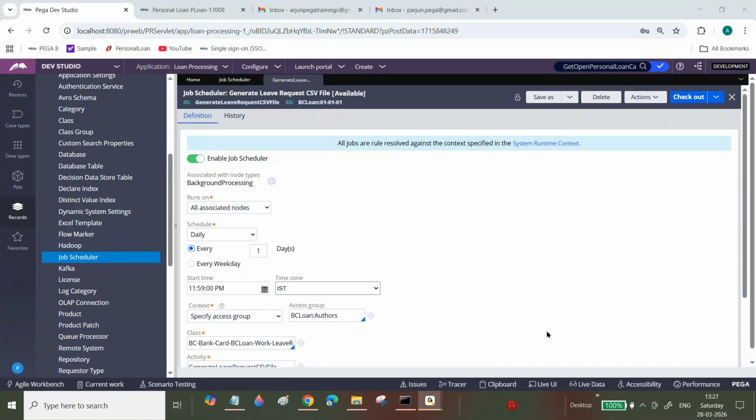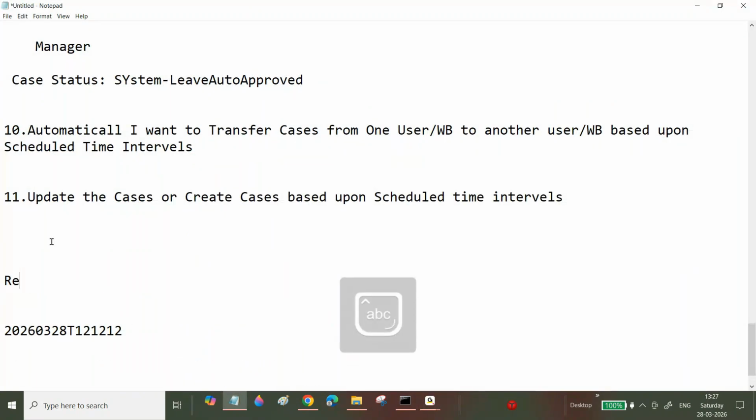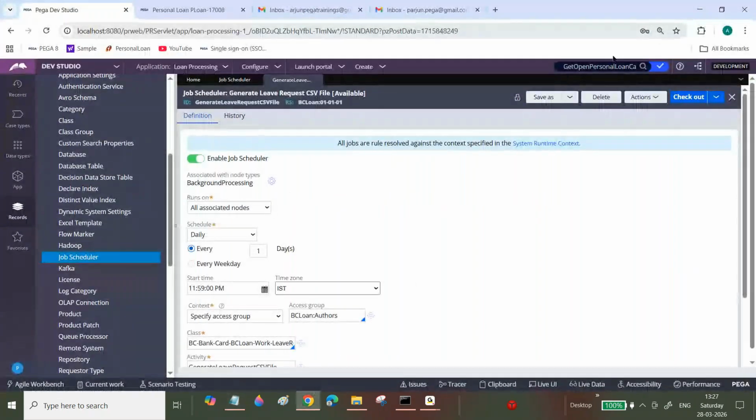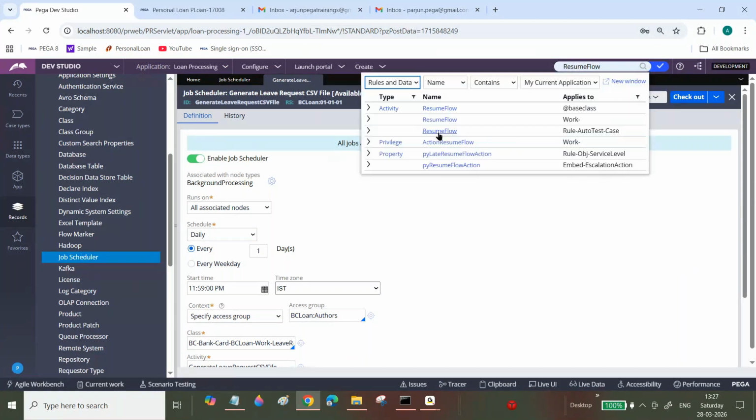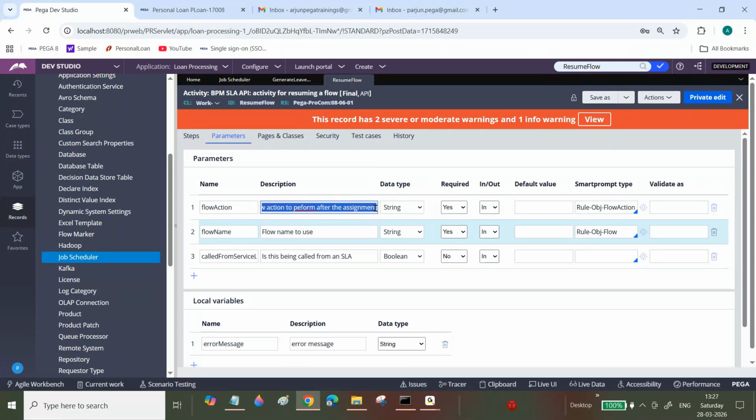I have a small doubt. For completing an assignment, do we have any OOTB activity to complete the assignment without any manual interaction? Yes, use Resume Flow. You need to pass the flow name and flow action name. Only the assignment will complete. See, flow action to perform after assignment. This one only.